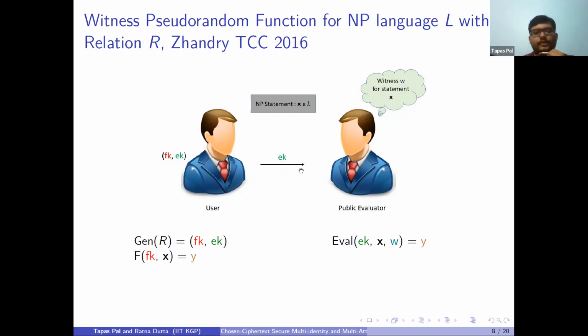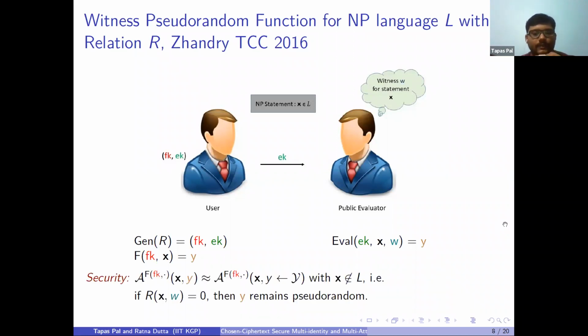However, if we don't have FK and have only the public evaluation key EK, then to recover the same pseudorandom value Y, we need a valid witness W corresponding to the statement X. This is the task of the public evaluator.